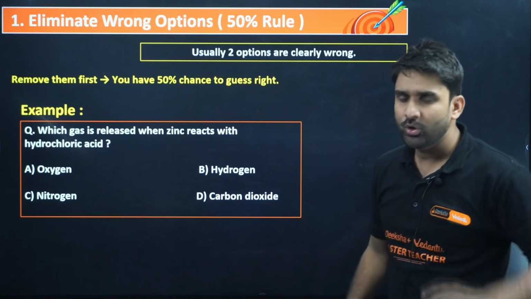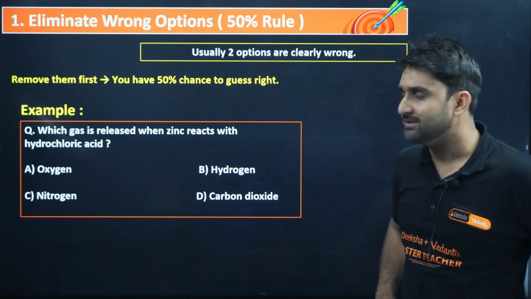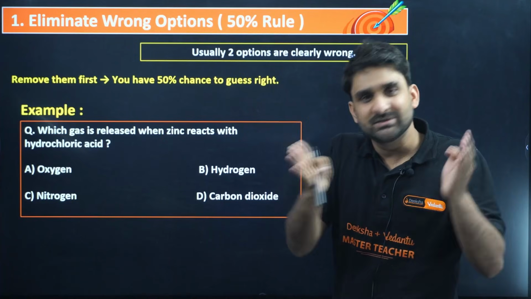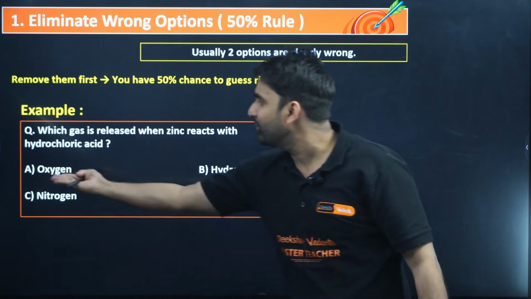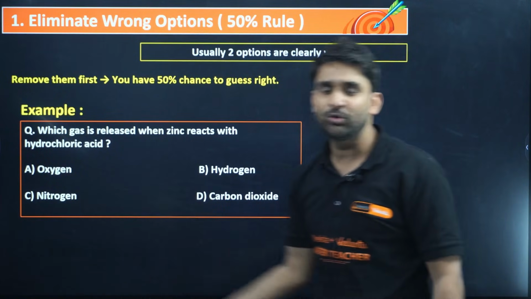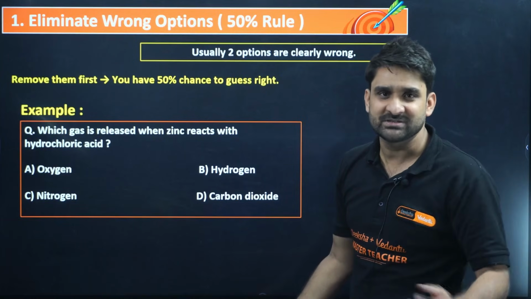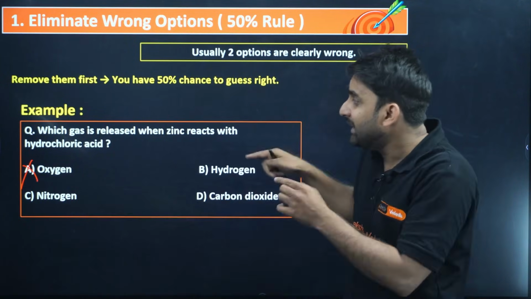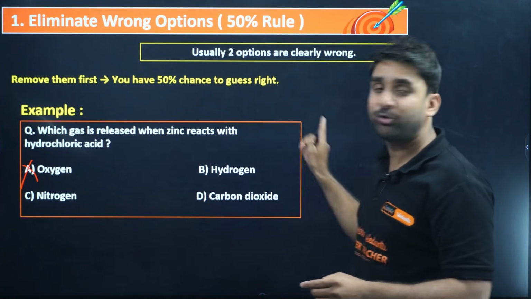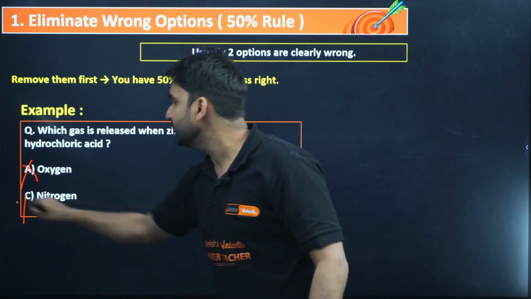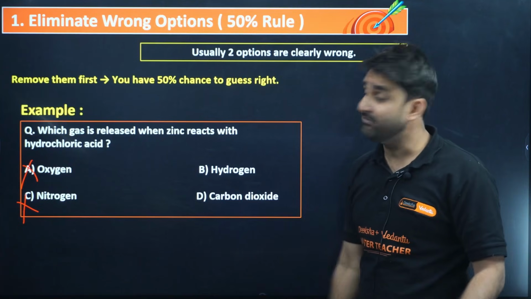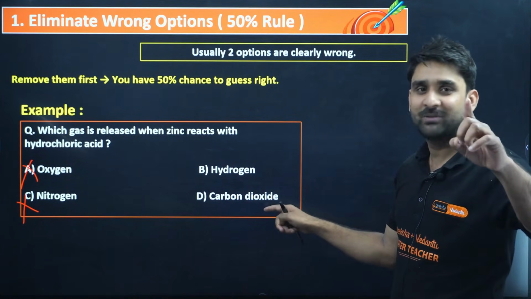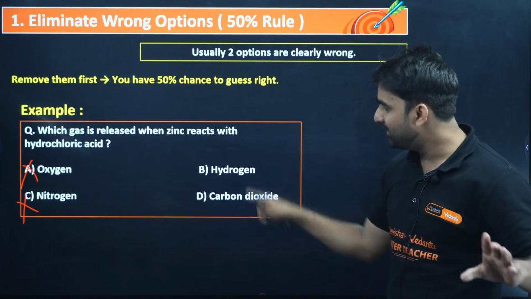My dear, you know when zinc reacts with hydrochloric acid, there is no involvement of oxygen, because the reactants are zinc and hydrochloric acid. So how will oxygen be released? Oxygen is baseless, senseless, so we can eliminate oxygen. And if we are reacting zinc with hydrochloric acid, there is no meaning of release of nitrogen. So nitrogen is irrelevant and oxygen is irrelevant. Now only 2 options will be there, and your answer will be hiding behind these 2. Any one will be the answer from these 2.